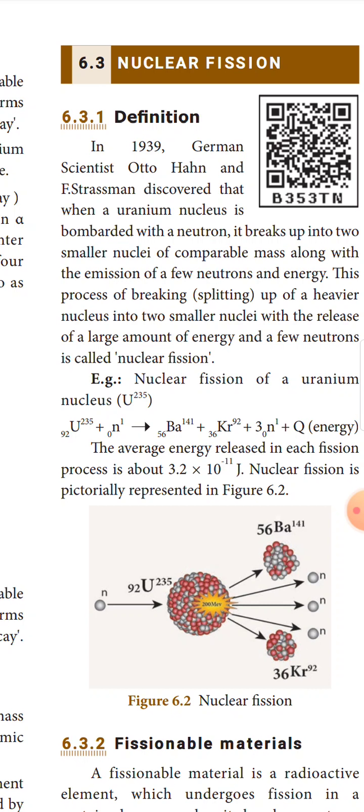This process of splitting of a heavier nucleus into two smaller nuclei with the release of a large amount of energy and a few neutrons is called nuclear fission. The difference between fission and fusion: nuclear fission is splitting, nuclear fusion is adding.